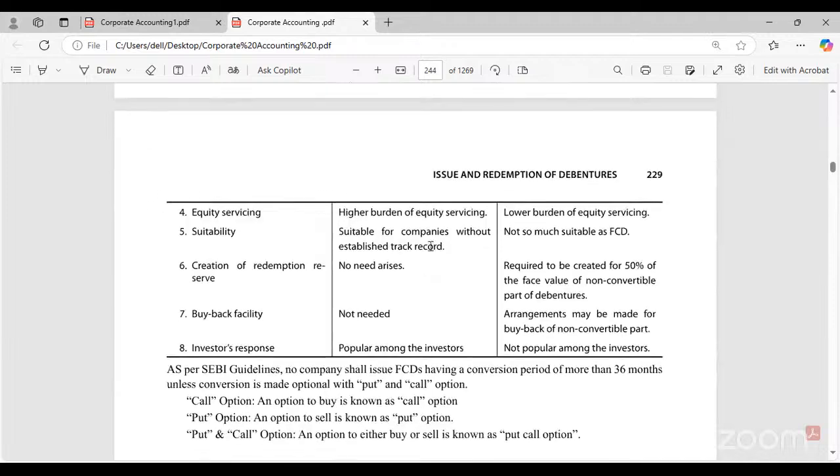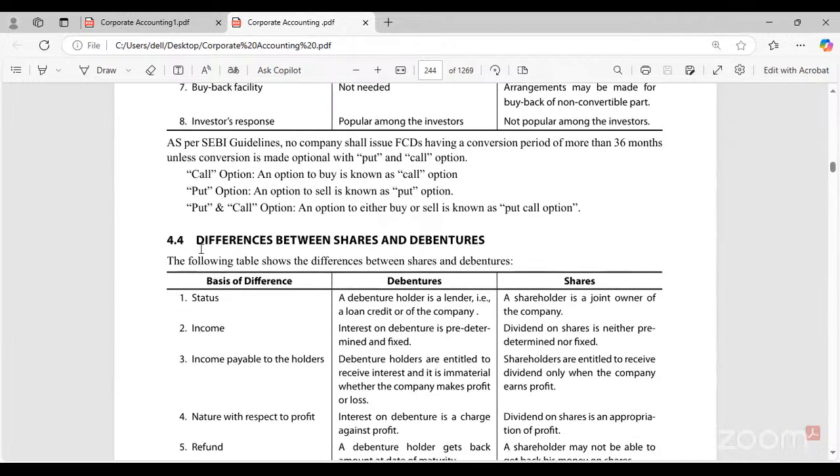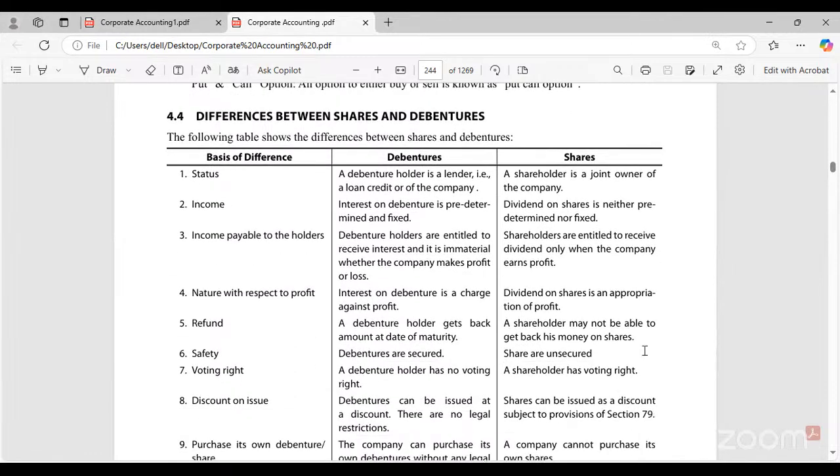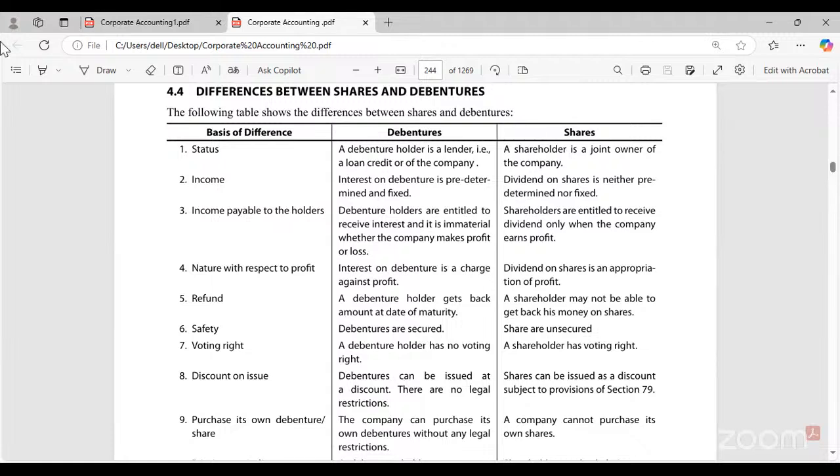Then, the difference is not that much important. Now, the difference between shares and debentures is a very important question, which you have to know. First, from the status point of view, a debenture holder is a lender because he is giving a loan to the company. So he is just a lender or a loan creditor of the company. Whereas a shareholder is a joint owner of the company. We usually call equity shareholders the owners of the company, right? Hence, a shareholder is a joint owner of the organization, whereas a debenture holder is merely a lender to the organization.